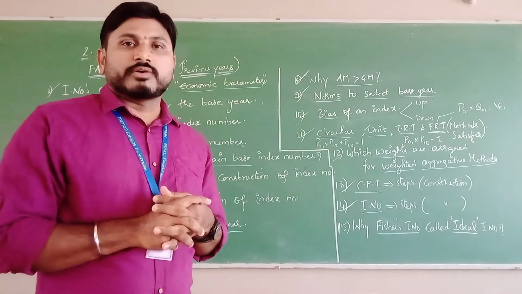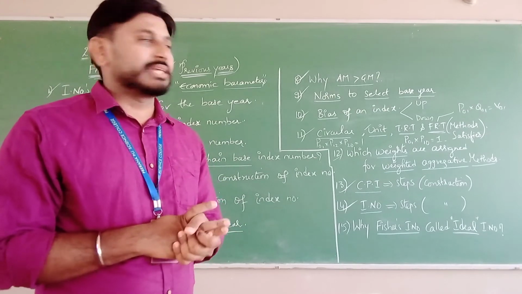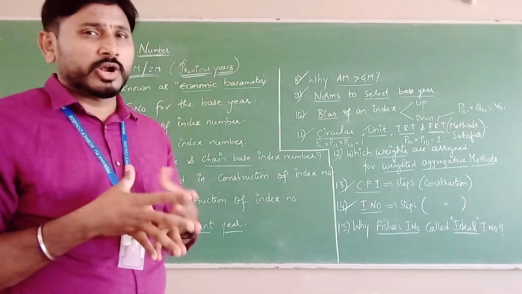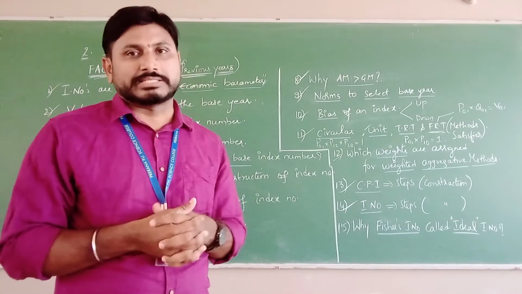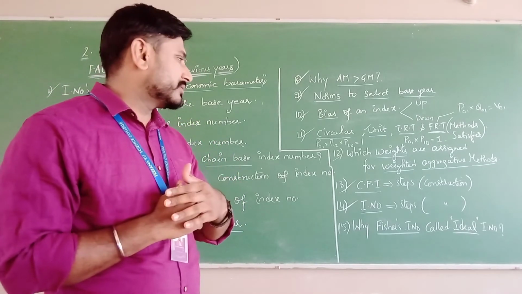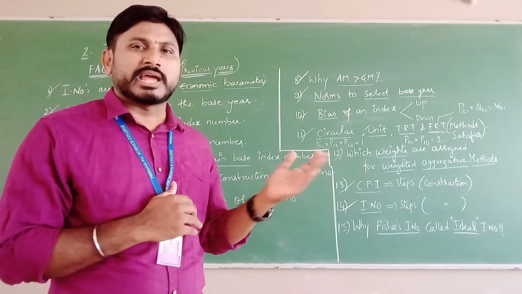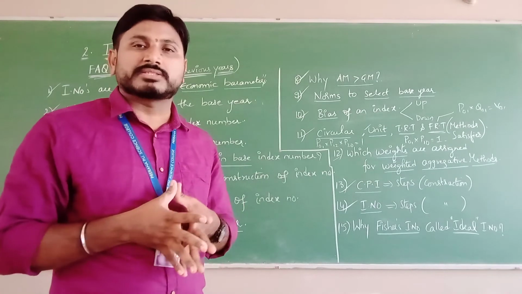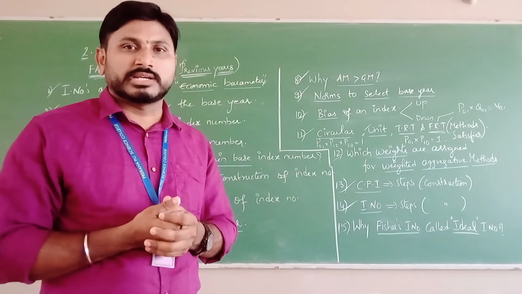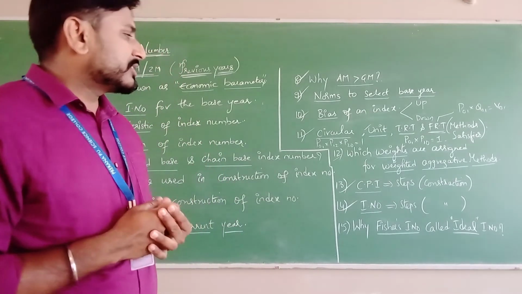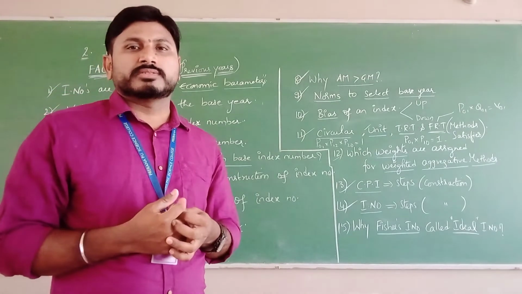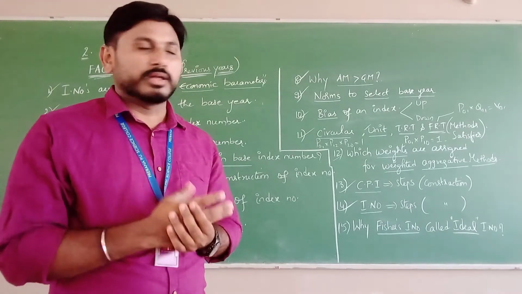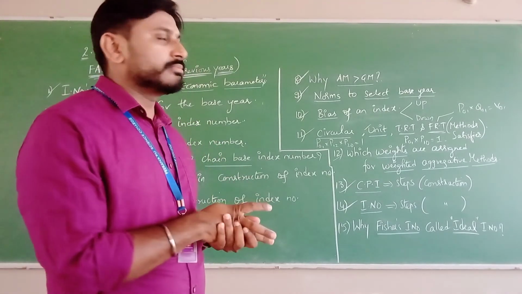Last but not least, why is Fisher's index number called an ideal index number? As you all know, Ronald A. Fisher is the father of statistics, right? He implemented statistics and inoculated this subject in many ways, isn't it? Now, Fisher's index number is called the ideal index number. Ideal, in the sense you know the meaning: unique, right? Why do we call Fisher's index number ideal?